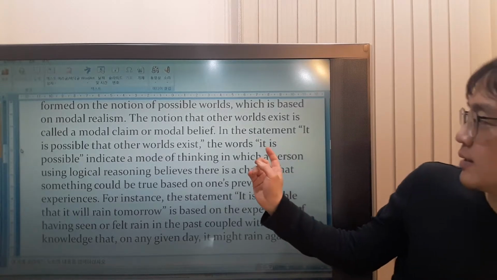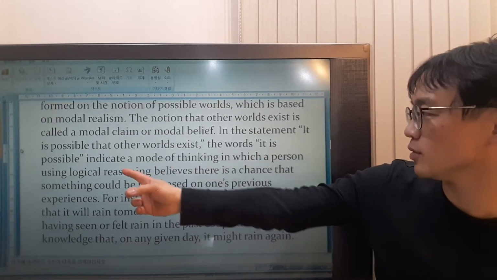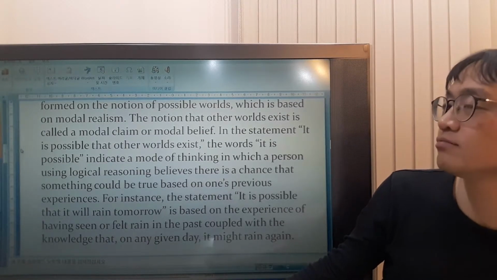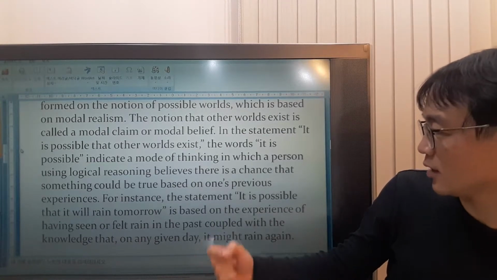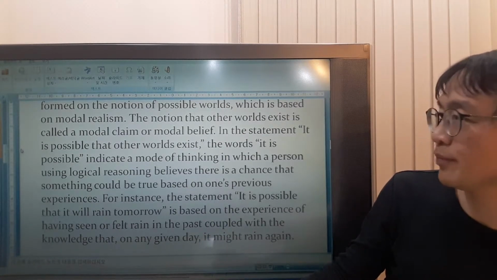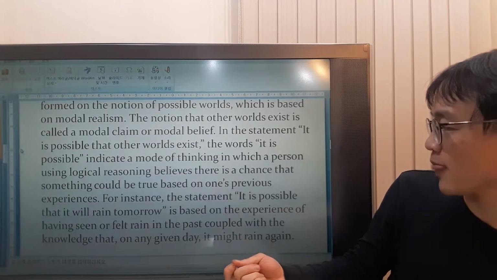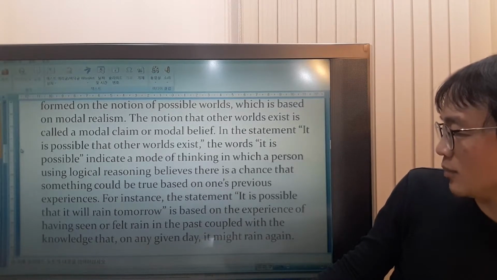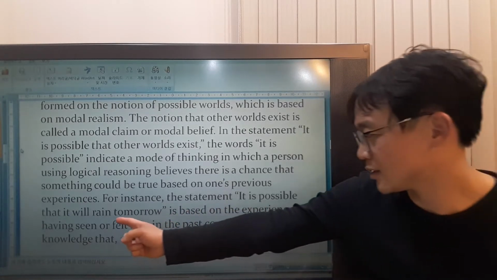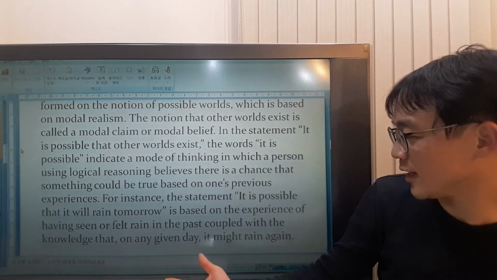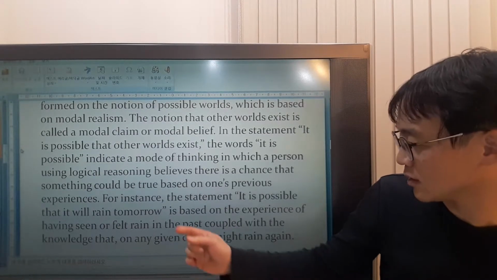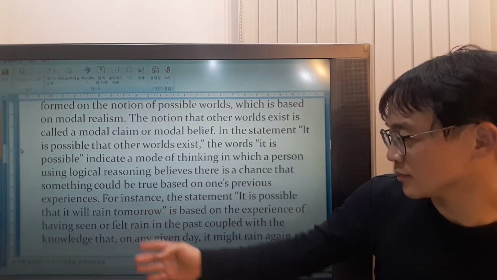So if you say "it is possible," it implies that there's a chance that something can happen based on somebody's experience before. And if you say "it is possible that it will rain tomorrow," it's based on two things: that somebody has the experience of rain before, and the knowledge of that person thinking that on any day, it can rain.